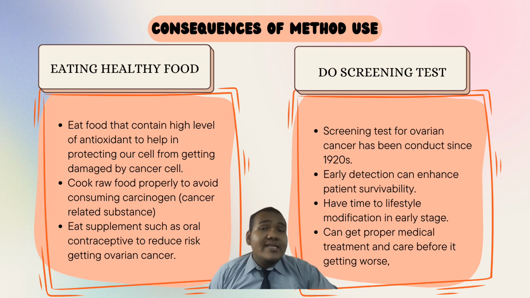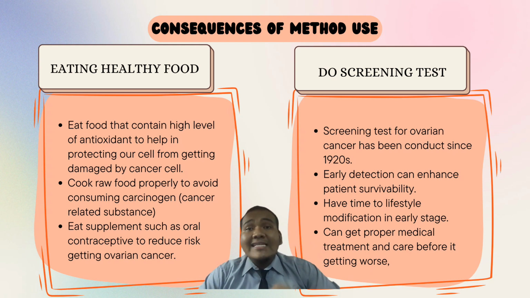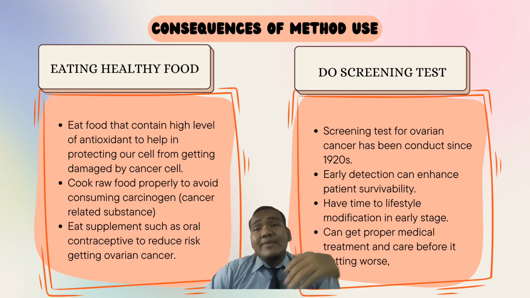And antioxidants can help control the spread of cancer in our body by protecting the cells around the cancer cell itself, so that the cancer cell needs more time to damage the cells around it. So the patient can get medical treatment early and have a longer time to treat the cancer.